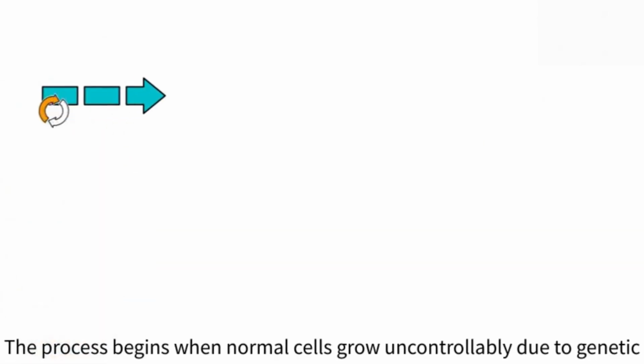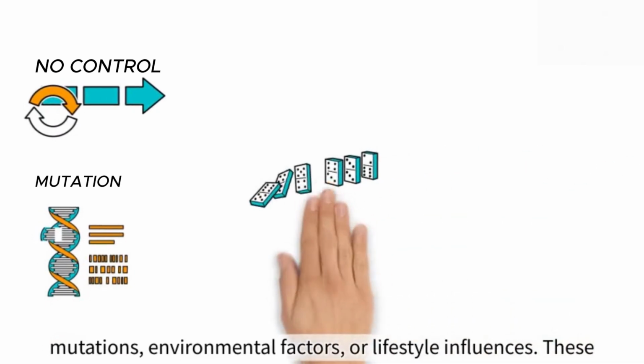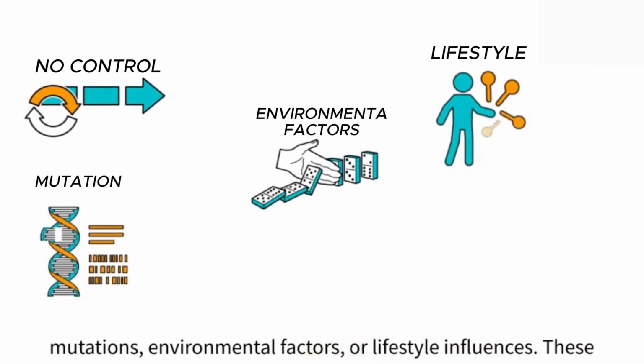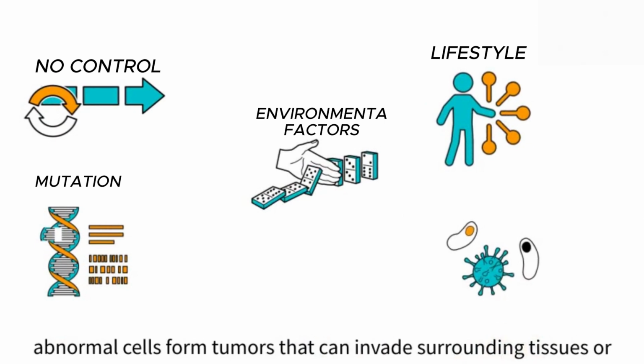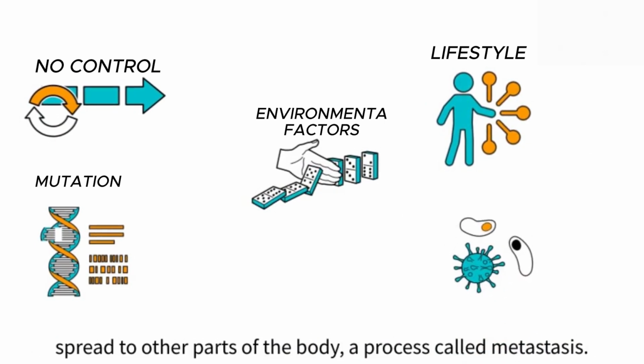The process begins when normal cells grow uncontrollably due to genetic mutations, environmental factors, or lifestyle influences. These abnormal cells form tumors that can invade surrounding tissues or spread to other parts of the body, a process called metastasis.